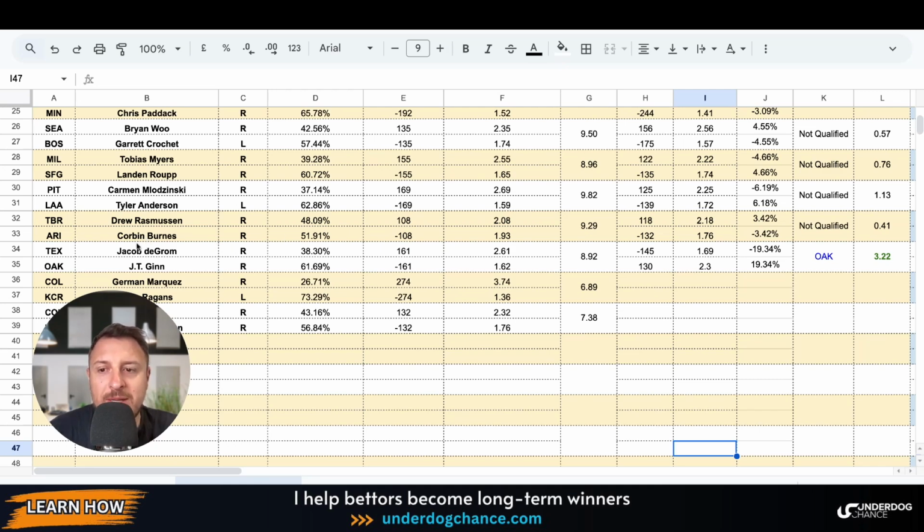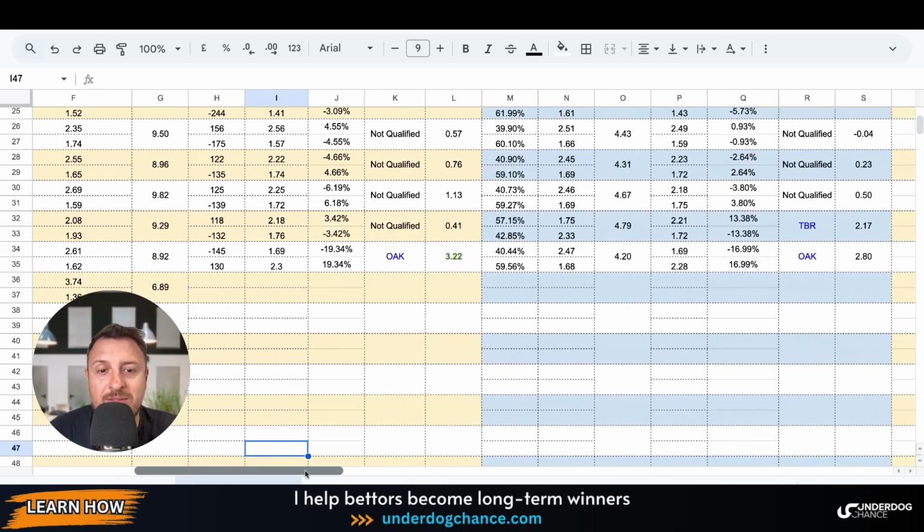My betting model gives a better chance to Arizona. Based on my projections, it's 51.91% for Arizona. But in terms of value, bookmakers favor Arizona a little bit more, so I don't see any value in Arizona in this game. Also not enough value with the Tampa Bay Rays money line, but I found value in the first 5 innings.